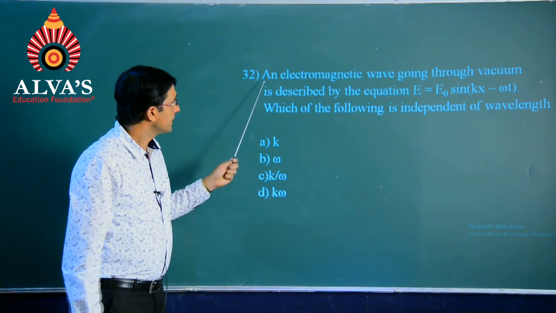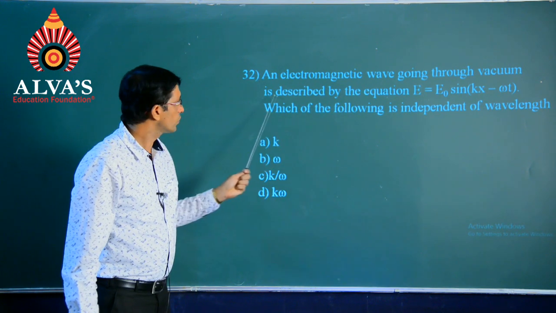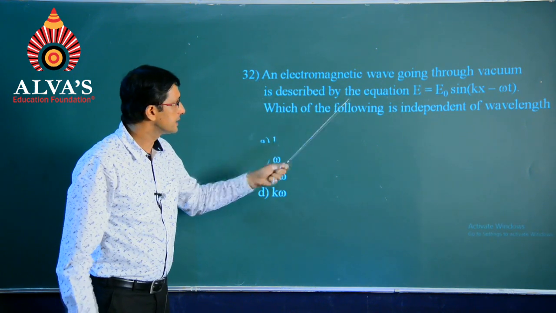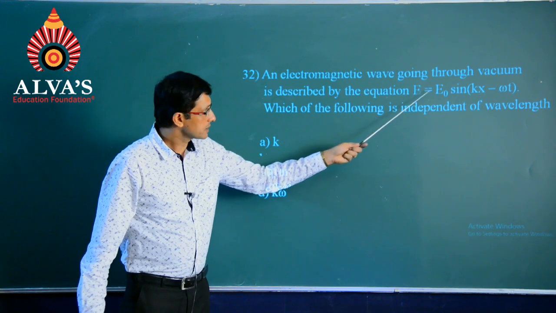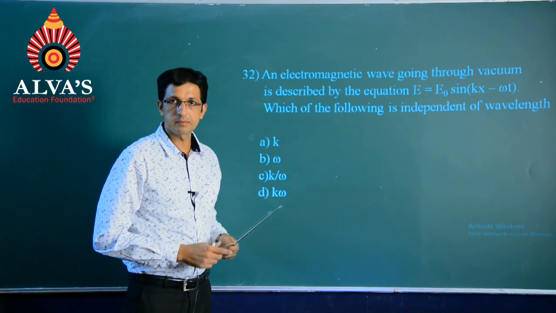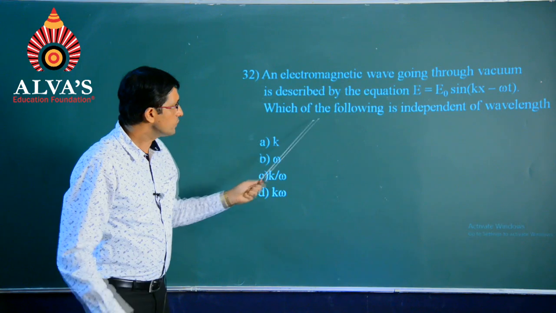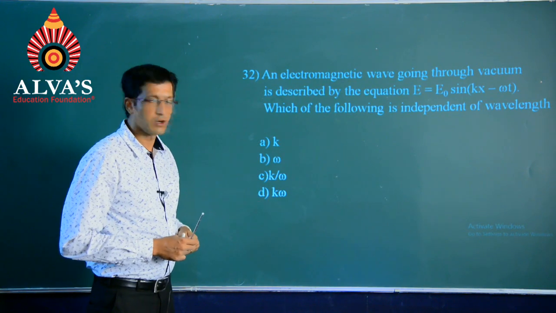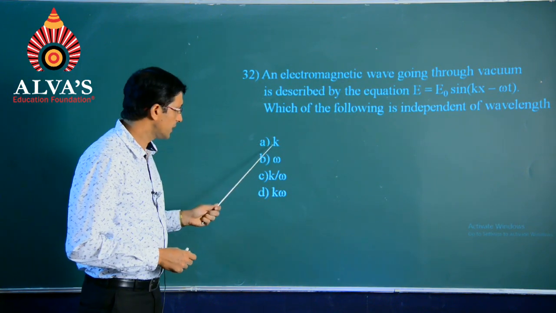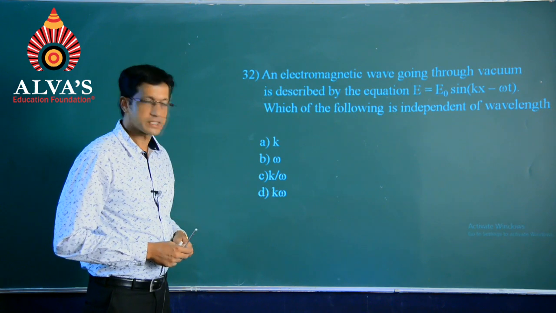32. An electromagnetic wave going through vacuum is described by the equation E equals E naught sine of kx minus omega t. Which of the following is independent of wavelength? And we are having different representations right now.